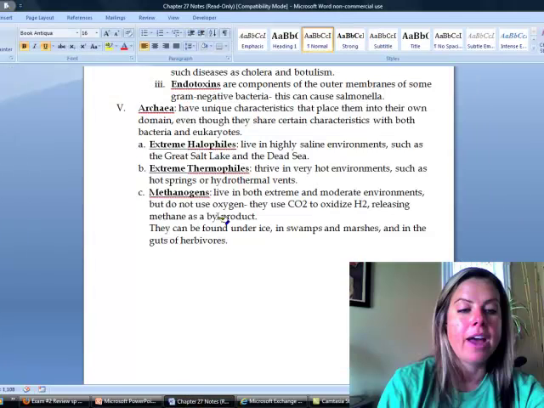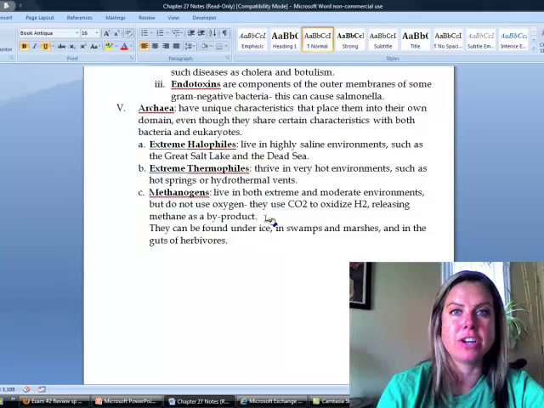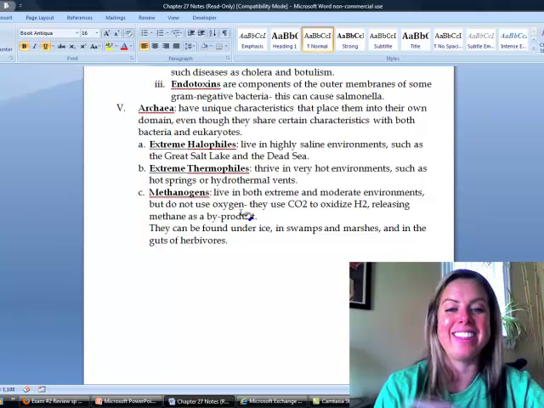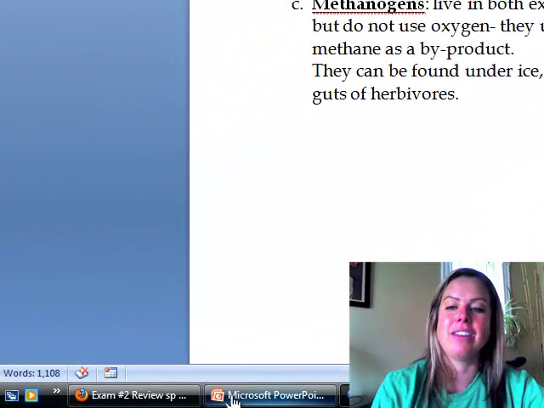All right. And then the last one, methanogens. Methanogens are going to be ones that live in areas where there's no oxygen, and so they actually produce methane. That's where their name comes from. So methane is CH4, which is a fart, and it stinks, right? So basically these guys are in stinky areas usually. They can live under ice, they can live in swamps, they can even live in the guts of herbivores.